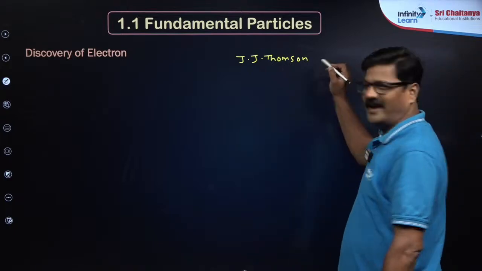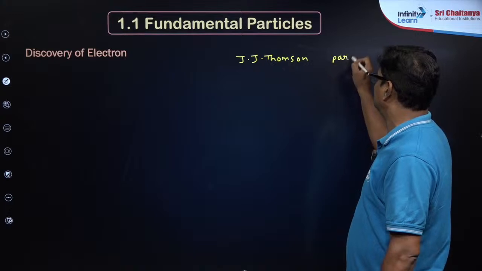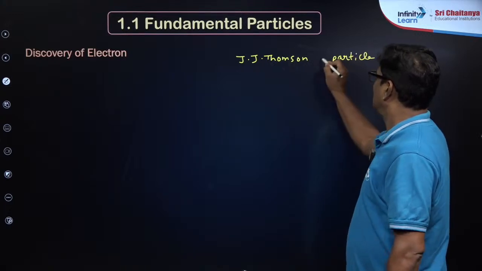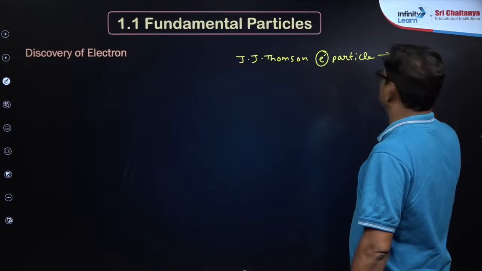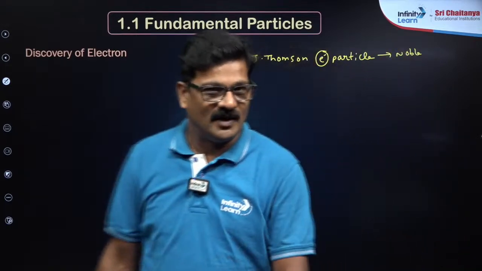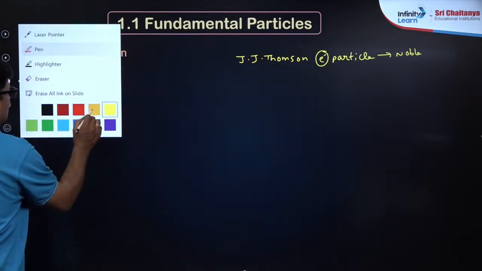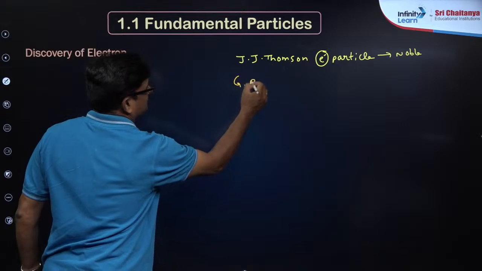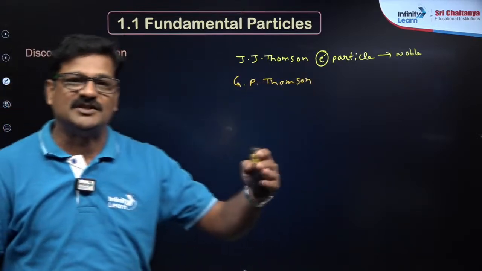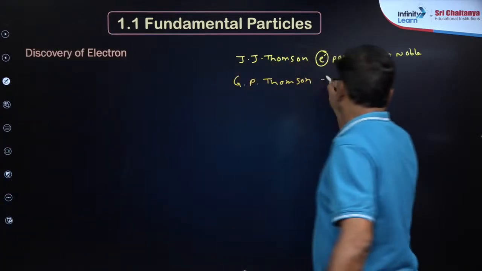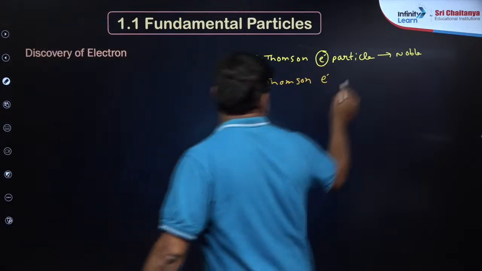He said that in 1890s or so, electron is a particle. Okay, very good. So he got Nobel Prize. He got Nobel Prize, right? His child, 30 years later, G.P. Thomson, about 1920 or so, said that electron, it is written as a particle.